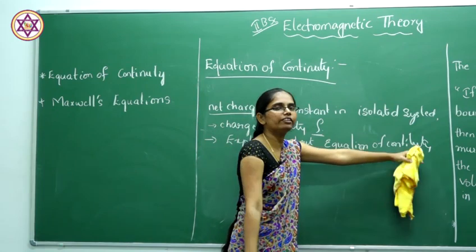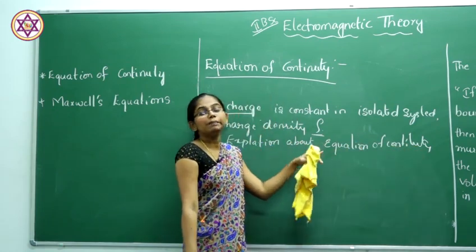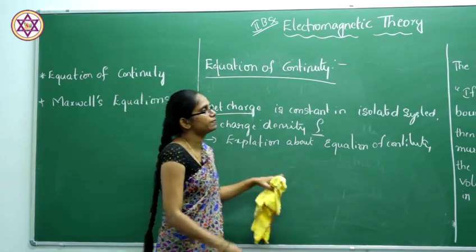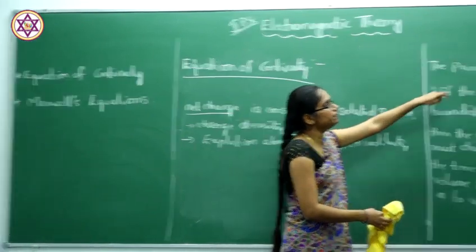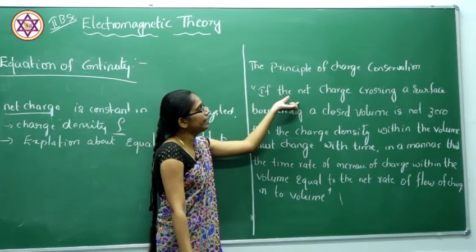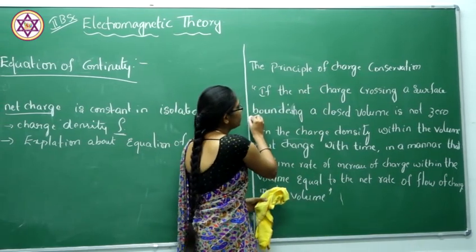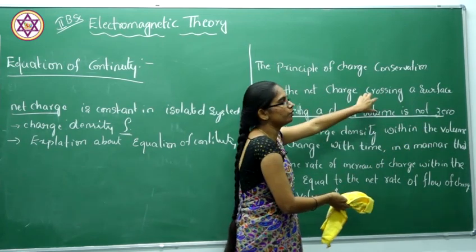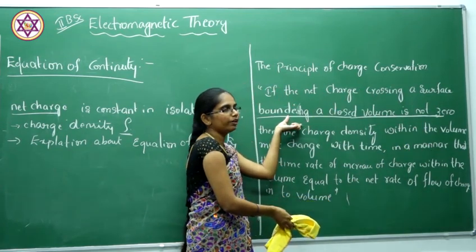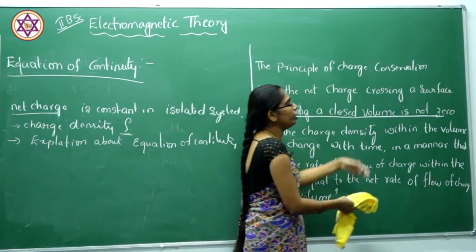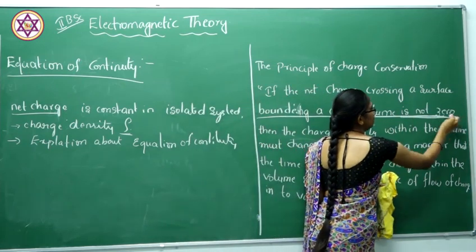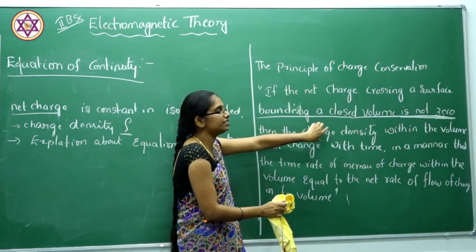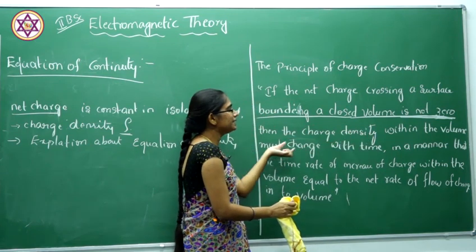Our equation of continuity can be explained by using the principle of charge conservation. In other words, we can state the principle of charge conservation as follows: if the net charge crossing a surface bounding a closed volume is not 0, it is always some value that does not equal 0, then the charge density within the volume must change.